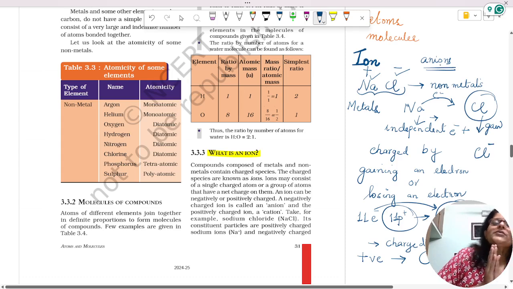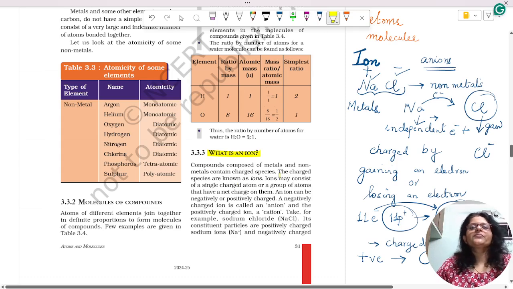So what is an ion? A compound composed of metals and non-metals usually contains charged species in it. The charged species are known as ions. Ions may consist of a single charged atom or a group of charged atoms that have a net charge on them. It can be a single atom, as in the case of NaCl: Na positive is one atom, and Cl negative is another atom.